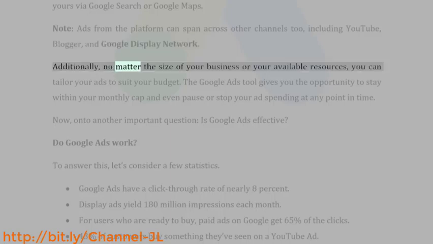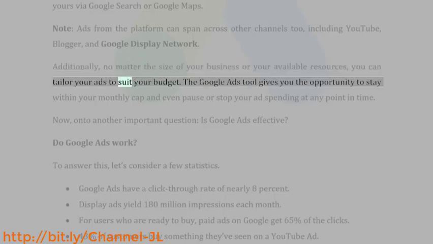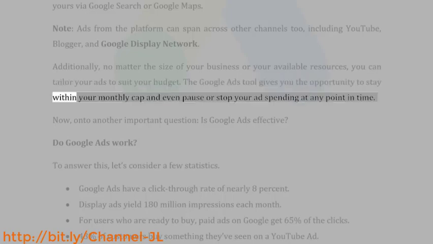Additionally, no matter the size of your business or your available resources, you can tailor your ads to suit your budget. The Google Ads tool gives you the opportunity to stay within your monthly cap and even pause or stop your ad spending at any point in time.